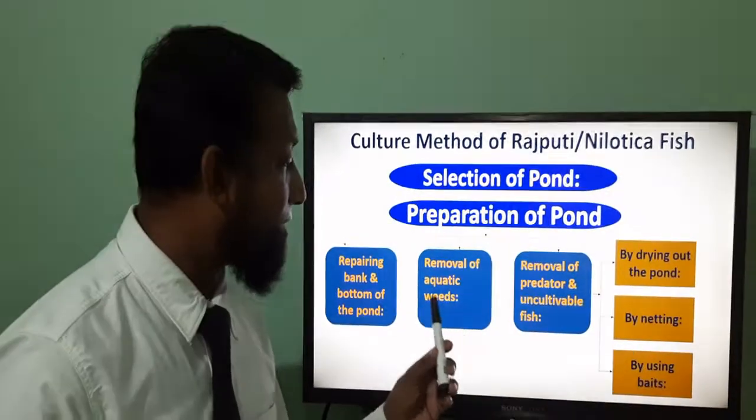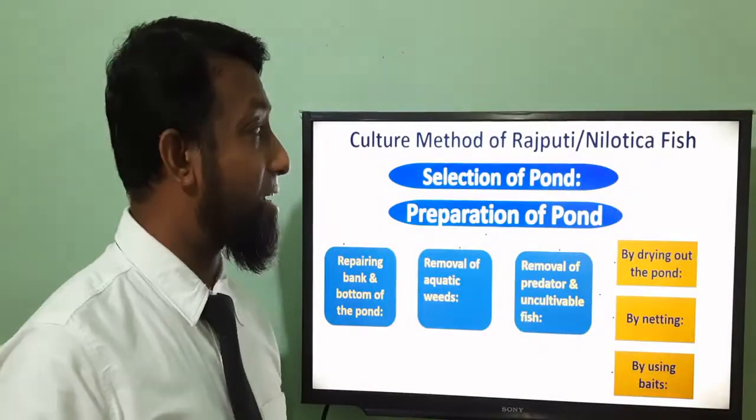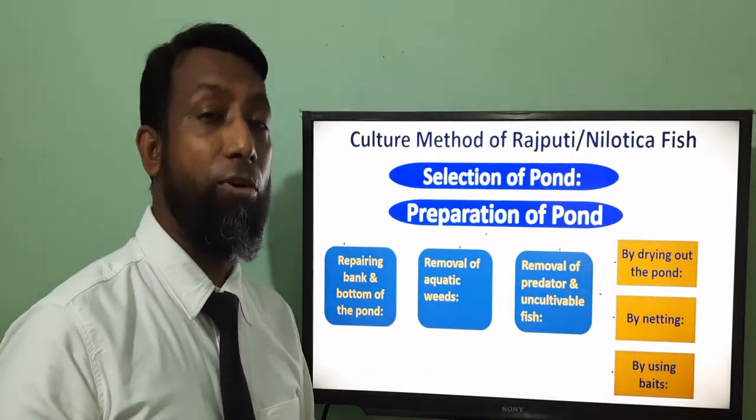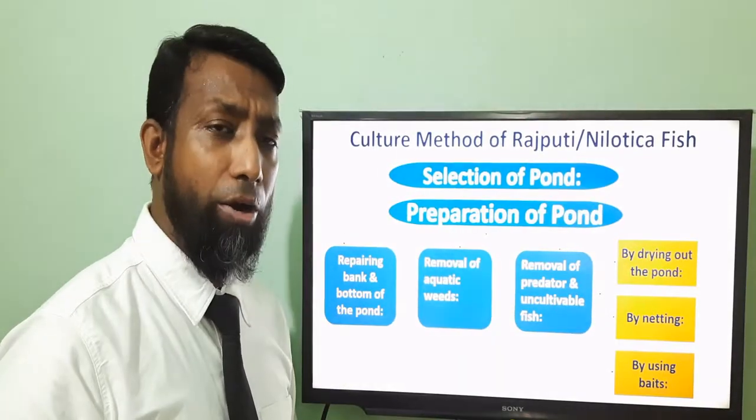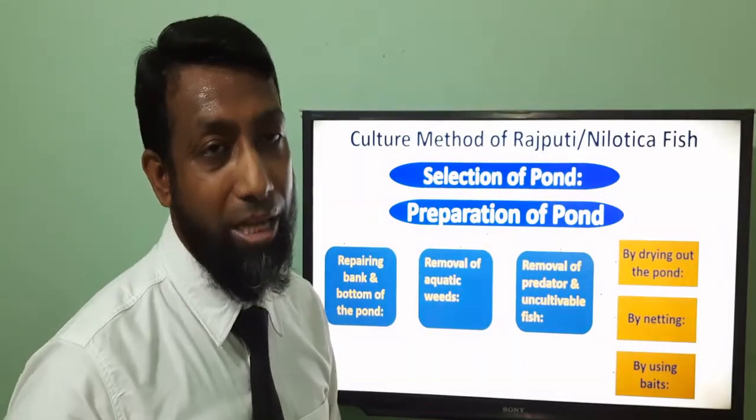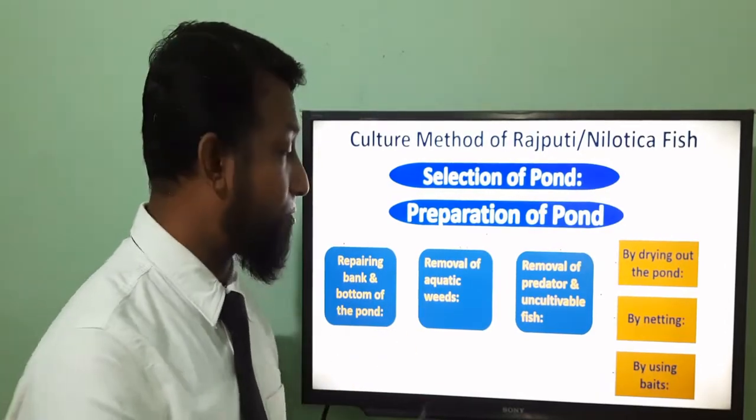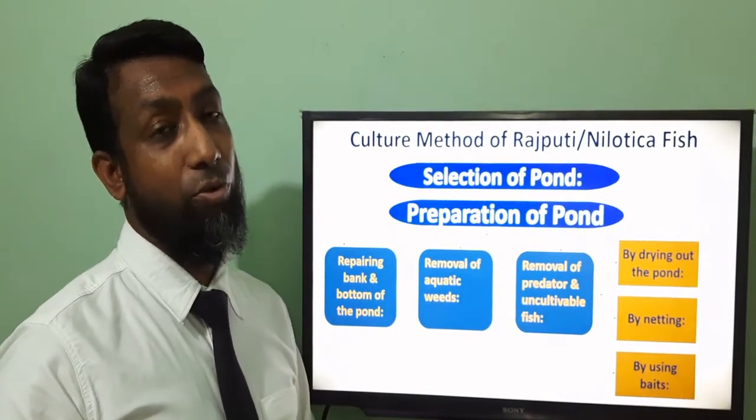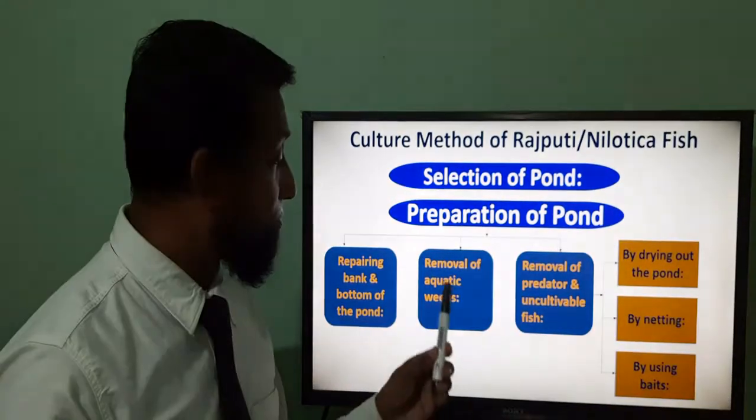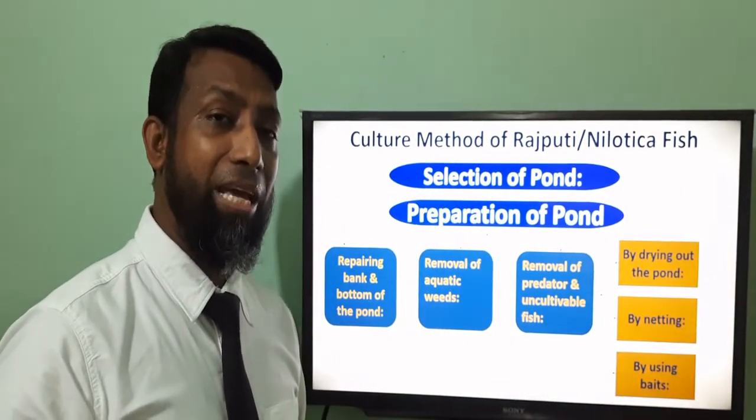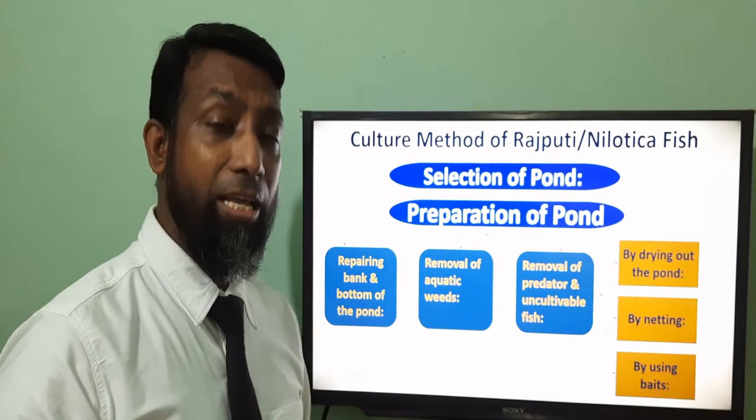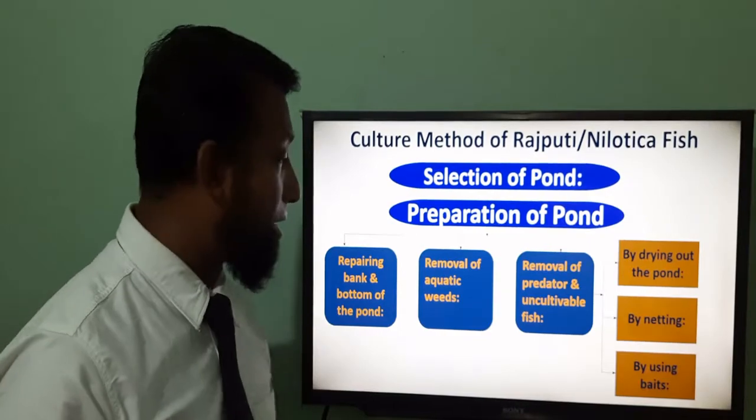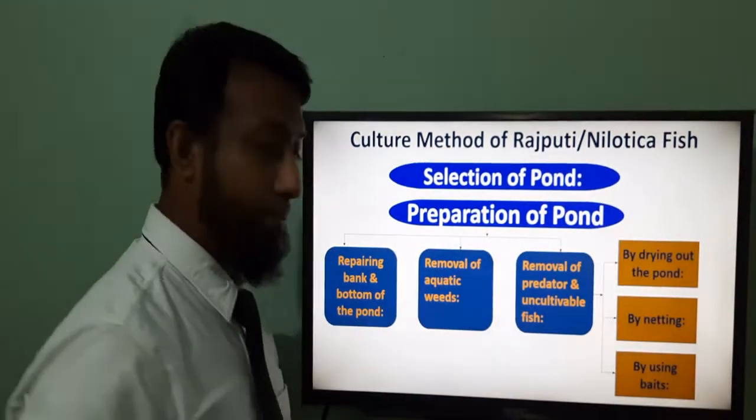Next point is removal of aquatic weeds. Before we start culturing the fish, we have to remove the aquatic weeds from the pond. We can do it manually, or we can use a net, or we can use different types of activities, whatever you like to remove the weeds from the pond. For instance, there are lots of aquatic weeds present in the pond, like water hyacinth, kude hyacinth, helencha, maloncho. This type of aquatic weeds should be removed from the pond.